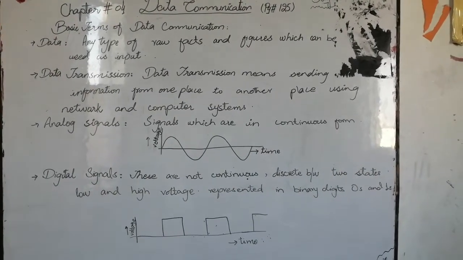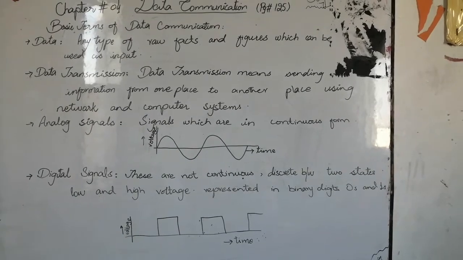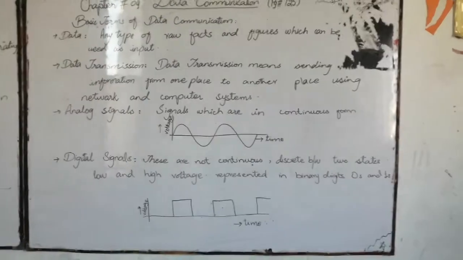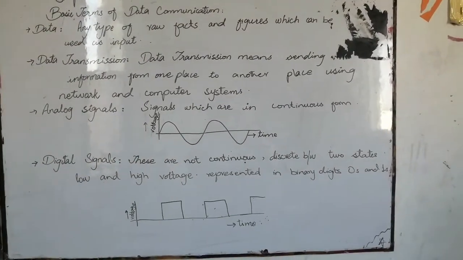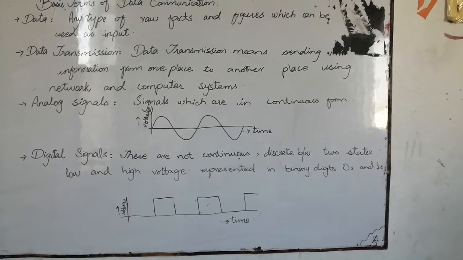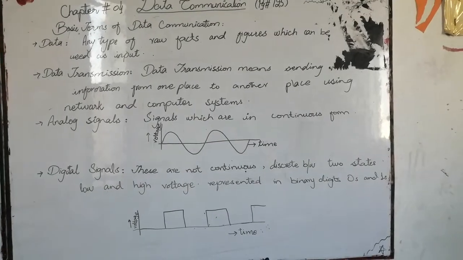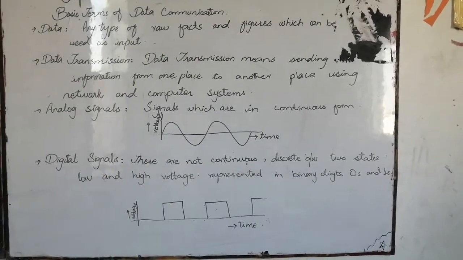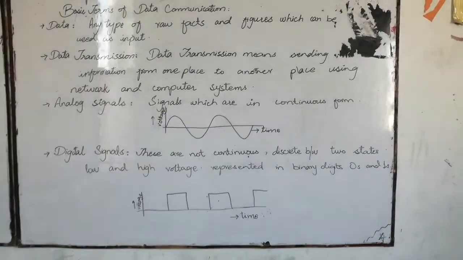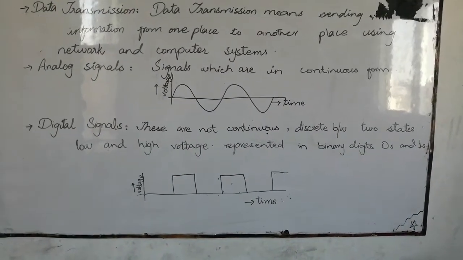The next one is data transmission. Data transmission means sending information from one place to another place using computer networks and computer systems. We can say any type of data which we can send through any type of medium. We will discuss the modes of transmission of data in the next lecture. Any type of medium is called data transmission. The third one is signals, analog signals and digital signals.